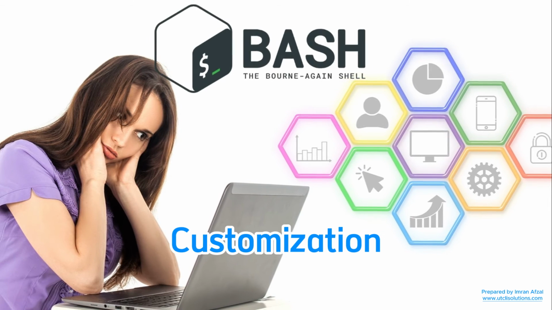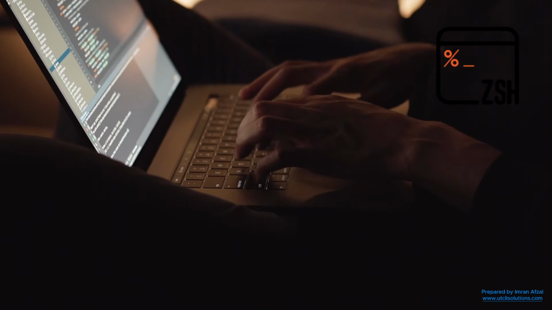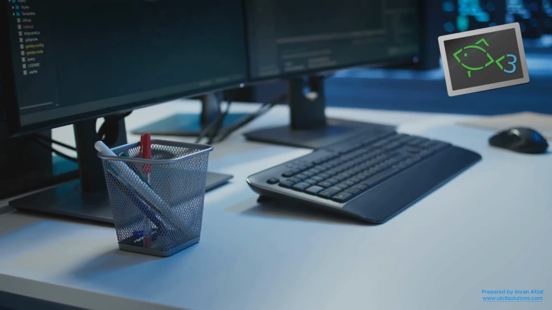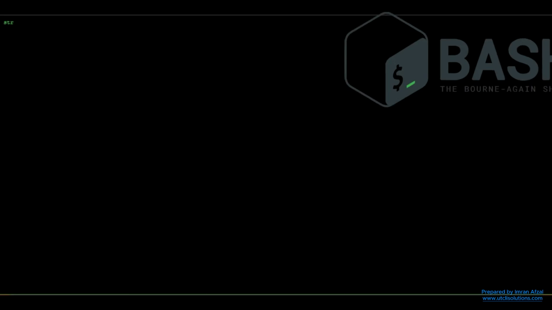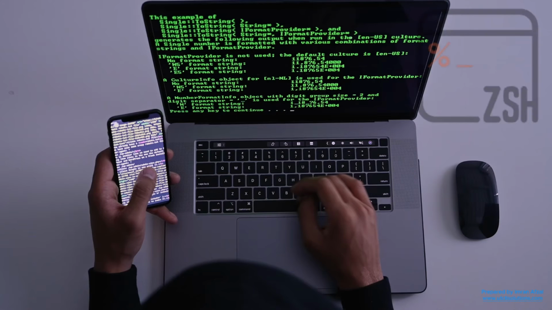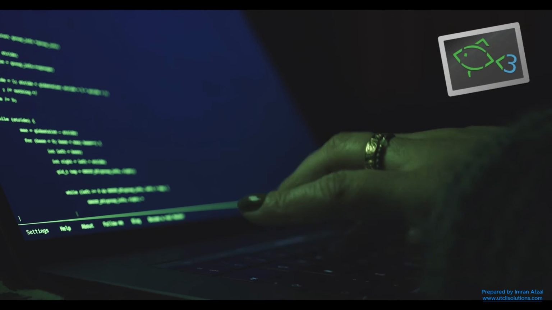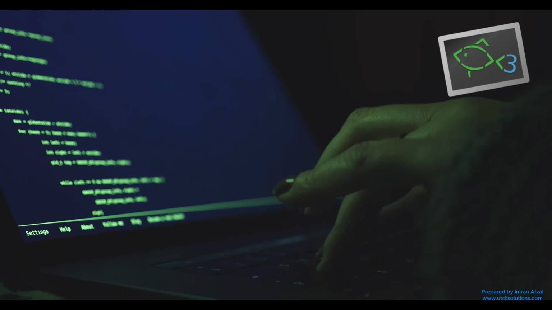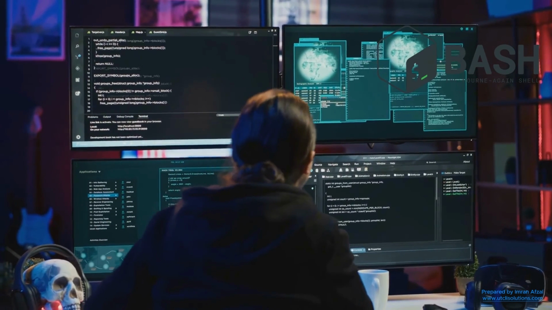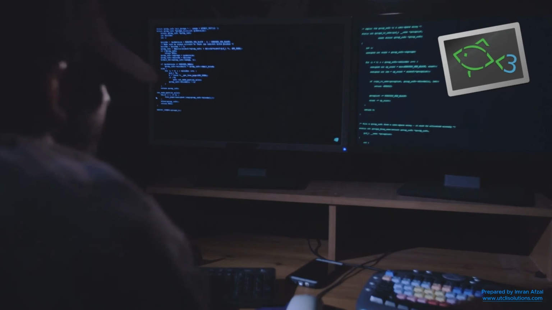Customization. Bash is hard to customize. Zsh is super customizable with themes and plugins. Fish is already nice by default with easy web settings. Scripting. Bash is best for scripting because it's used in many systems. Zsh supports Bash scripts too. Fish uses a different style, so its scripts may not work everywhere. Learning curve. Bash has a steeper learning curve. Zsh is easier once you add plugins. Fish is easy from the start.